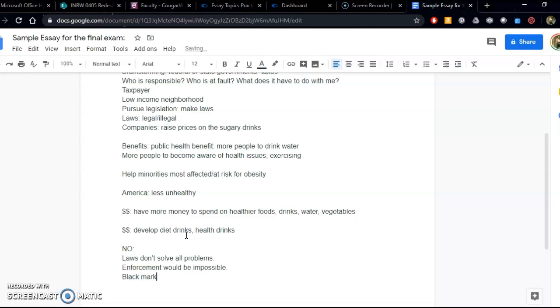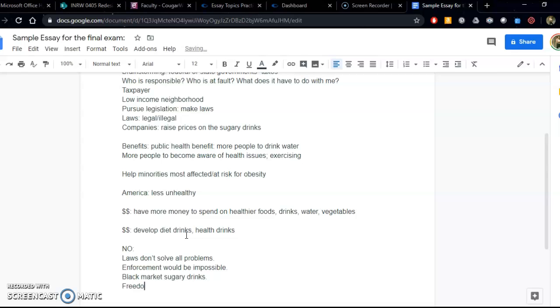Another idea is black market sugary drinks. The way that's happened in the past is when we outlawed certain things like alcohol, for example. We have the historical precedent. It just made people buy it more. They just bought it from the black market. They just found another way to buy it. Because generally, if people want to drink sugar, then they will. Just like if they want to drink alcohol, they will.